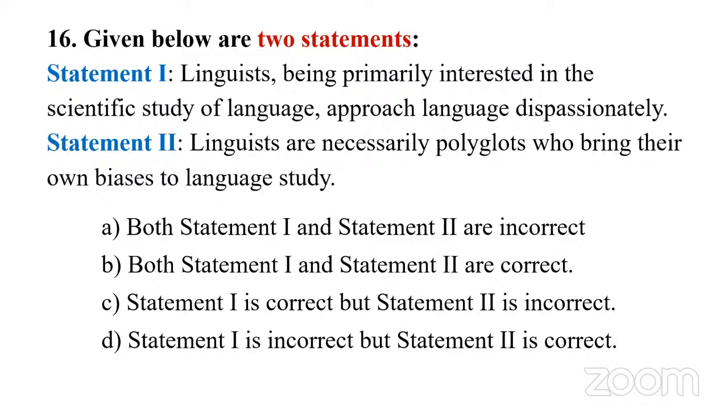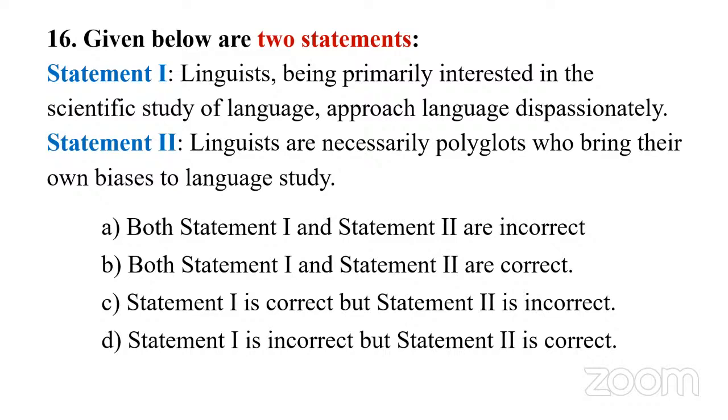Then we have options. Option A, both statement 1 and statement 2 are correct. B, statement 1 is incorrect, statement 2 is correct. Then C, statement 1 is correct, but statement 2 is incorrect. D, statement 1 is incorrect, but statement 2 is correct.